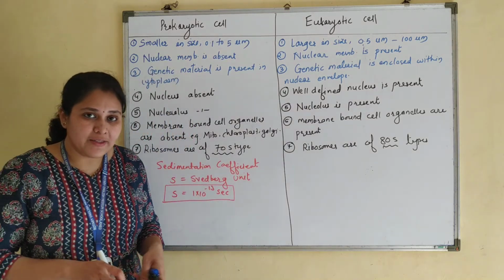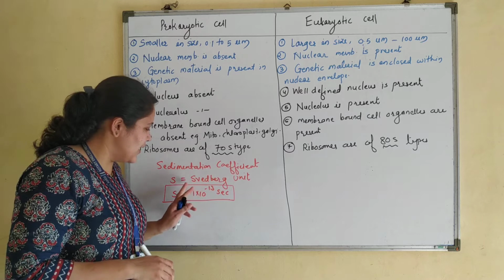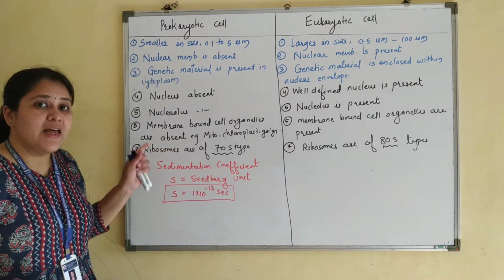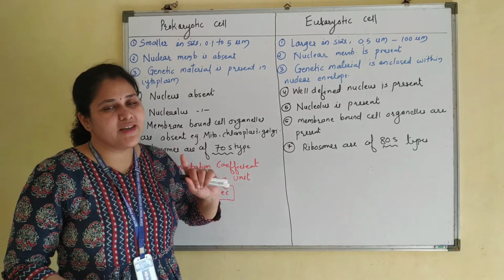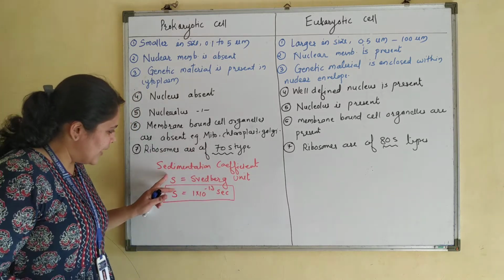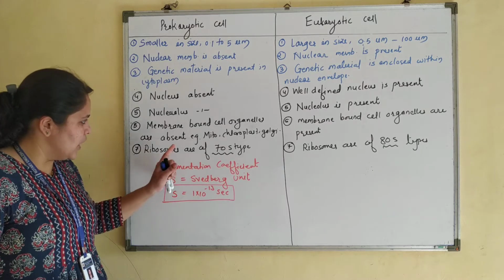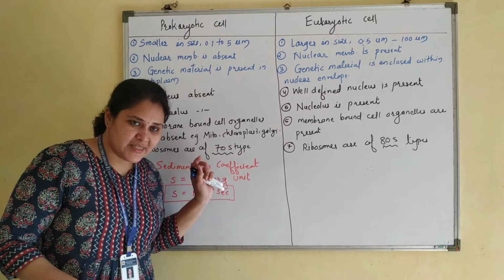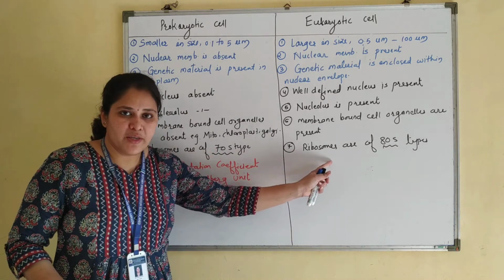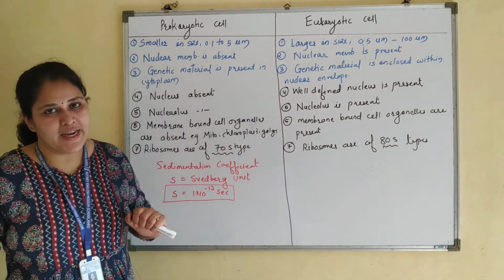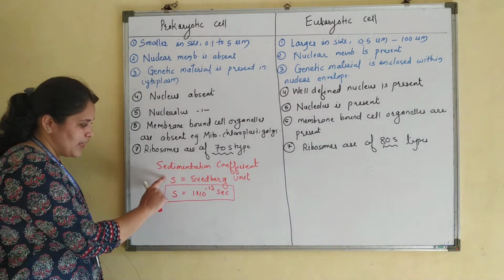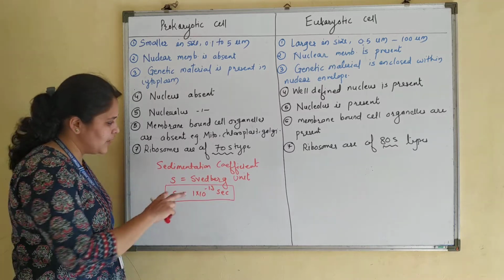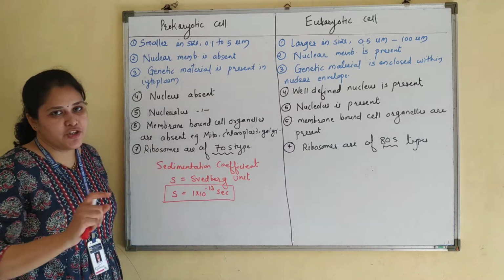So for organelles, we use the unit Svedberg unit. Higher the value of S, larger is the size of the cell organelle. Prokaryotic ribosomes are of 70S type and eukaryotic ribosomes are of 80S type. So S is the indirect measurement of the size of the particular organelle based on the sedimentation coefficient.